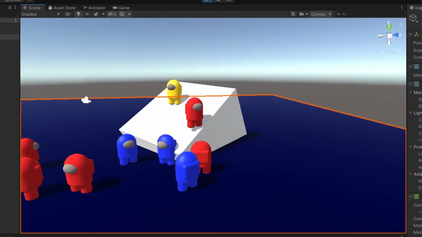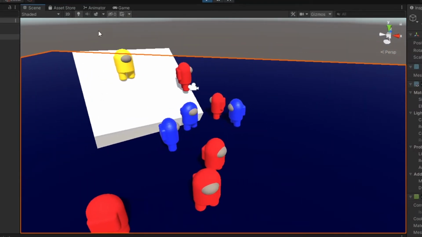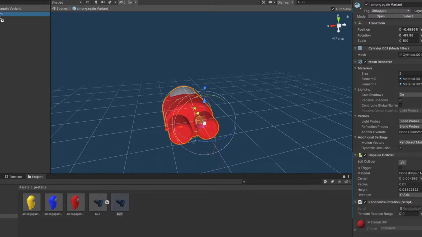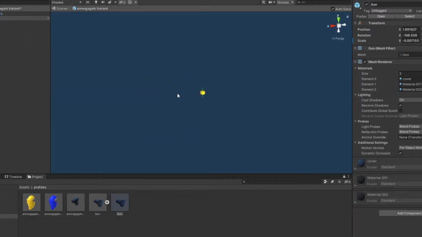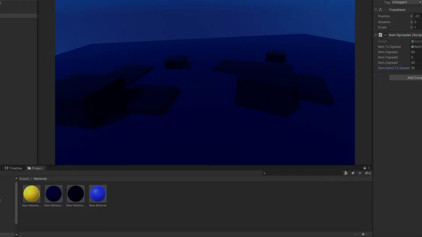But first, I think it's time they get a fake gun to scare anybody off. So I used a gun model I made a few months back and made it way smaller and angled it so the player was holding it. I made it a child of each prefab so it was spawning with the models, and that seems to be working brilliantly with no issues. I could start the game and they will generate with guns. Nice.